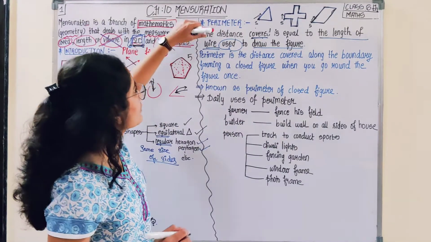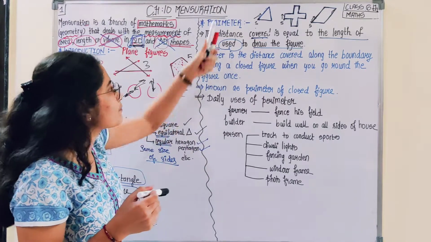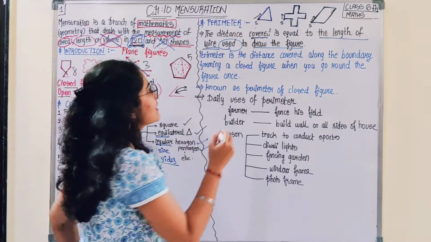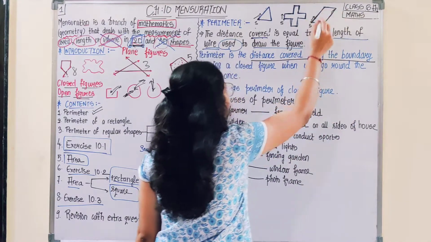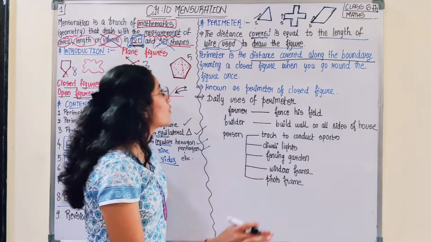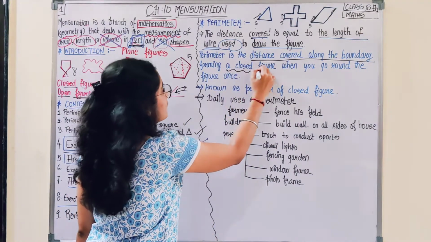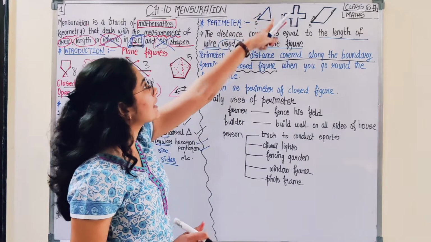But before reaching this statement, first, what is perimeter? Perimeter is the distance covered along the boundary. You were moving along the boundary. So perimeter is the distance covered along the boundary, forming a closed figure. Obviously, this is a closed figure. From where you started, you completed there.